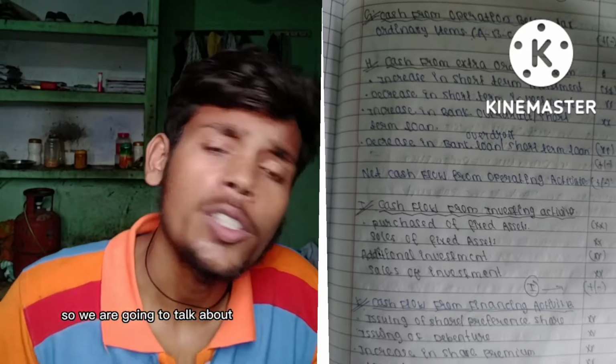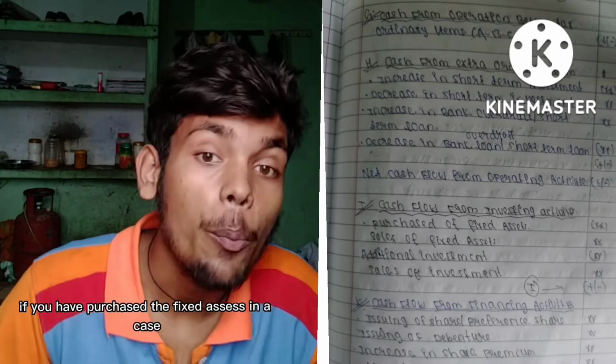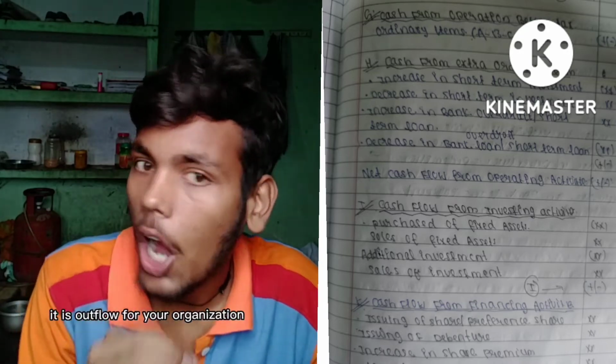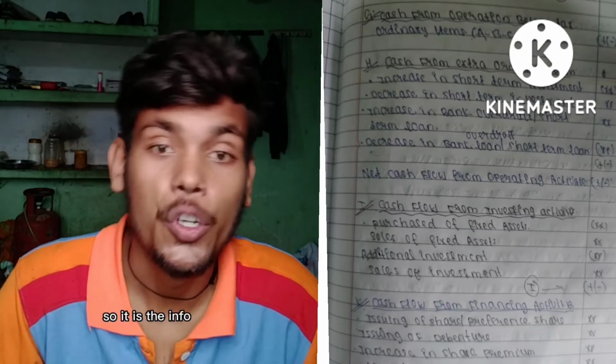So we are going to talk about how to prepare the cash flow from investing activities. For that, you have to understand the purchase of fixed assets and the sale of fixed assets. These are recorded under the cash flow from investing activities. If you have purchased fixed assets in cash, the cash is an outflow for your organization. And when you sell the fixed assets, you will receive cash, so it is an inflow.